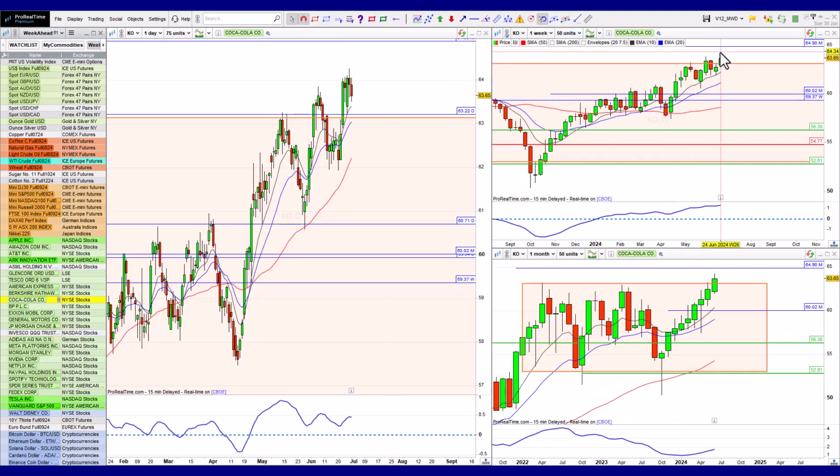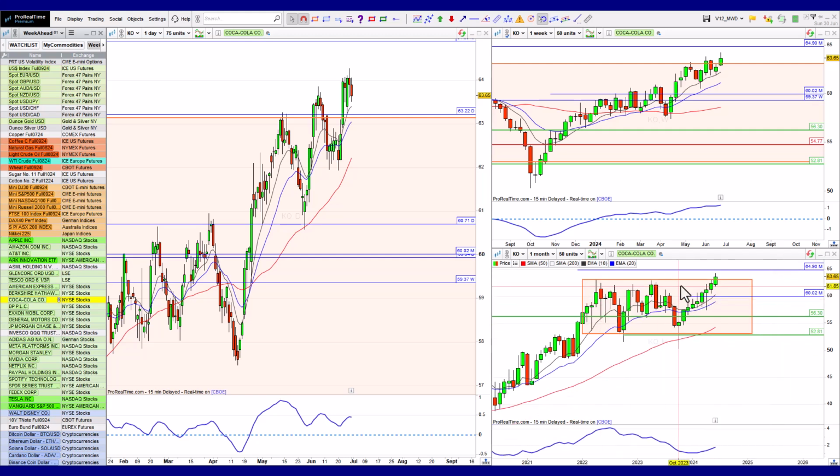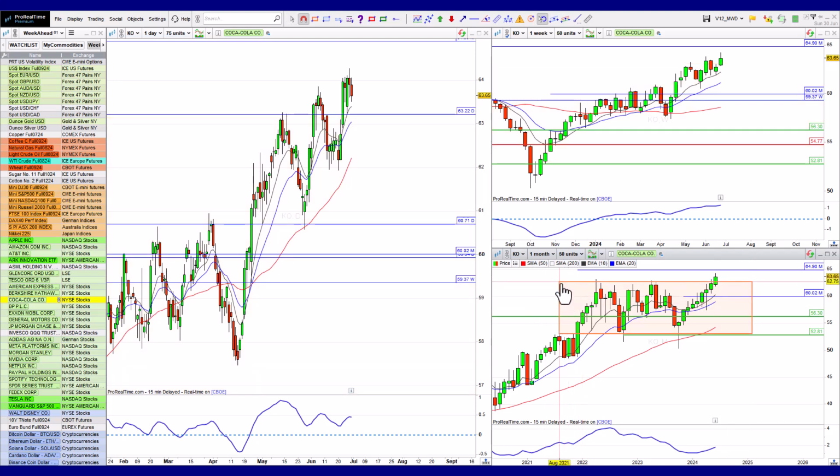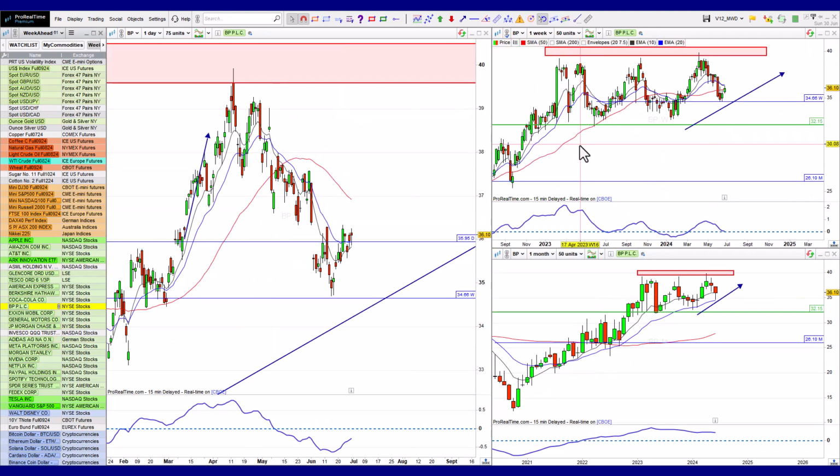Coca-Cola continues to trickle higher. It's good. I think it's fair to say, ladies and gentlemen, that it has so far managed to break out of the box. If I adjust the box down to where the closes are, we've managed to creep out of the box. I'm going to remove this because I don't think we need it anymore. It now looks more and more like it is starting to break out and just trickle its way to the upside.